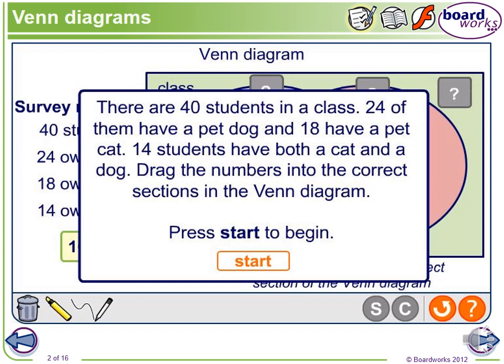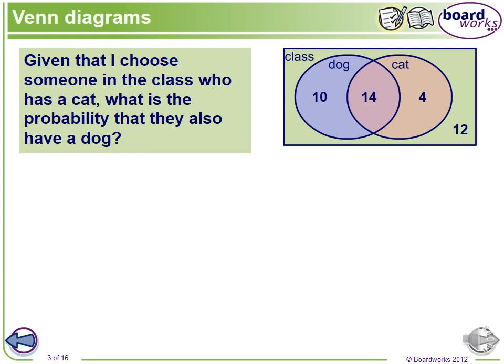So drag the numbers into the correct section in the Venn diagram. We already learned the Venn diagram. If you look here, this is a Venn diagram. 10 of them only have a dog, 4 of them only have a cat, and 14 of them have both dog and cat. These 12 students don't have any pet at all in the class.